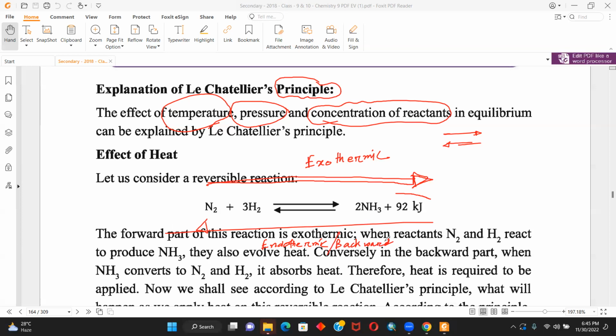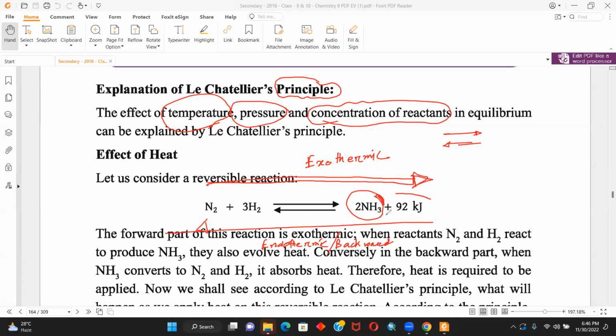This is according to Le Chatelier's principle. Now, why does it happen? I don't know the answer to that, but that is what Le Chatelier's principle states. So the backward reaction will increase. Now, what is the implication of that? Say for instance, if I'm willing to increase the production of ammonia, and I keep on decreasing heat or absorbing heat, that means the rate of the exothermic reaction will keep on increasing, right? So that is why these things are important.